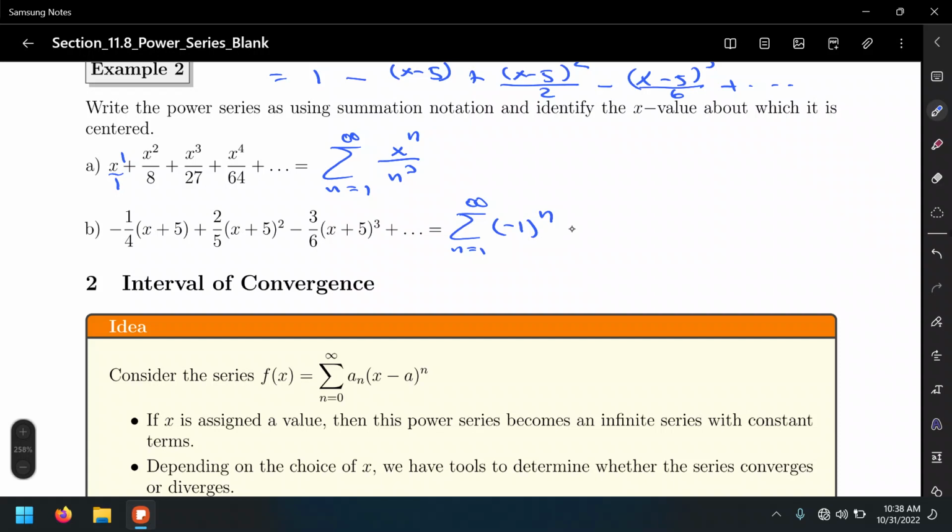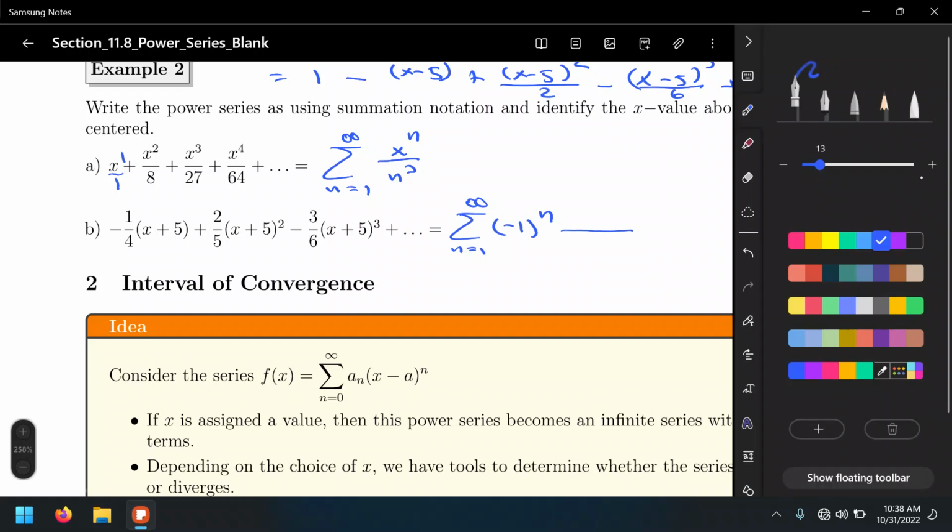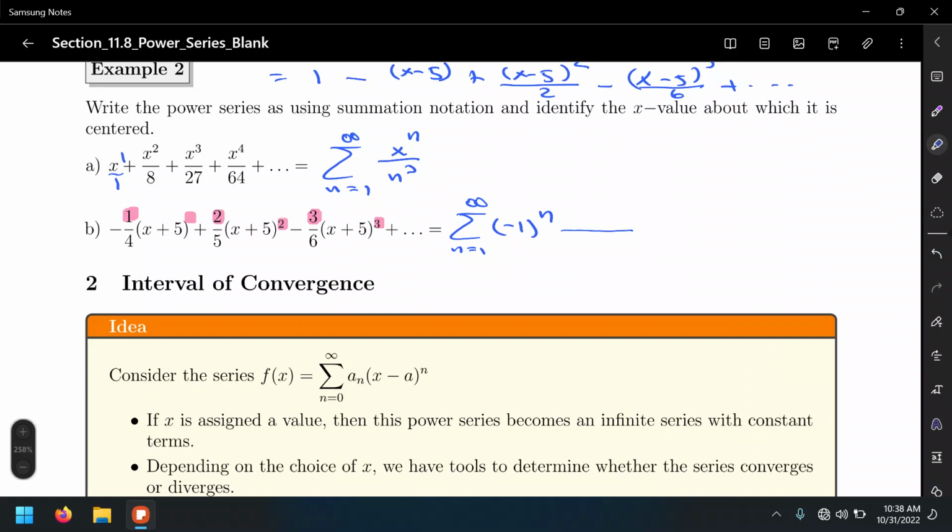All right, let's work with the general term. Notice we have a 1, 2, 3, which actually match. This 1 matches with the invisible power 1, this 2 matches with the power 2, this 3 matches with the power 3. So for every single term, I think it's going to be an n in the numerator.